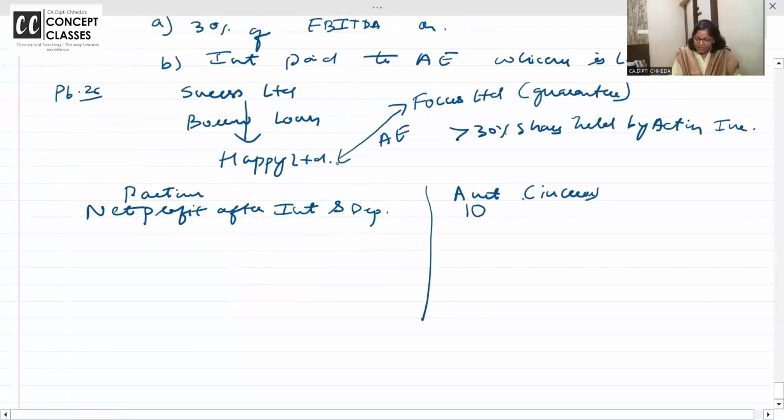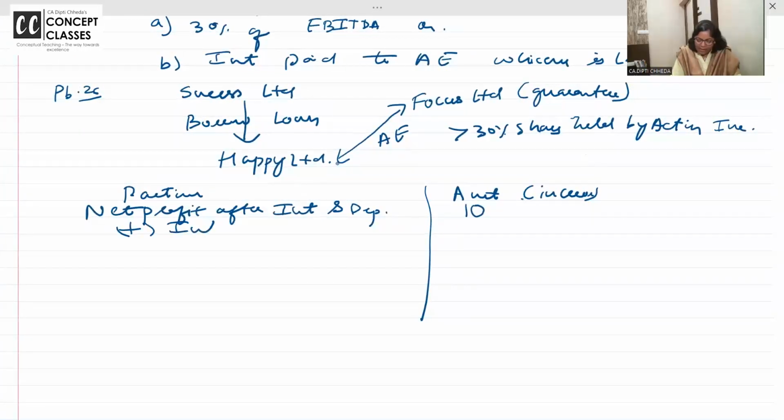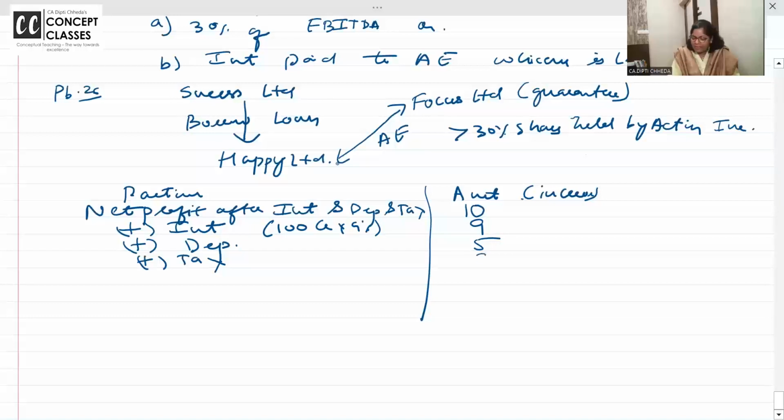So add back interest. 100 crore पे 9%, 9 crore. Add back depreciation. Depreciation कितना है आपका? 5 crores. And tax. Tax भी आपने already debit किया है, 3 crore. Anyone in the class not getting the answer? Say fast. Your net profit is 10. Add back interest, depreciation and tax.